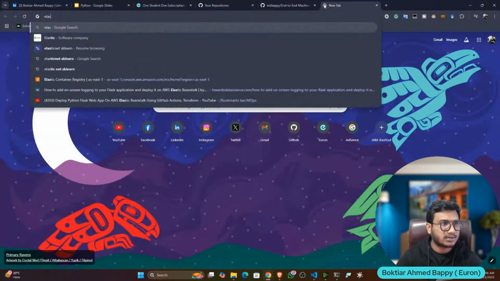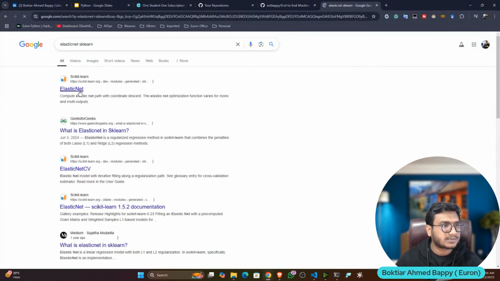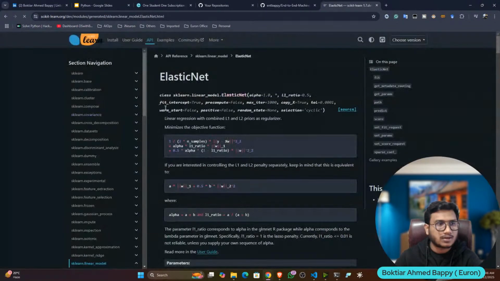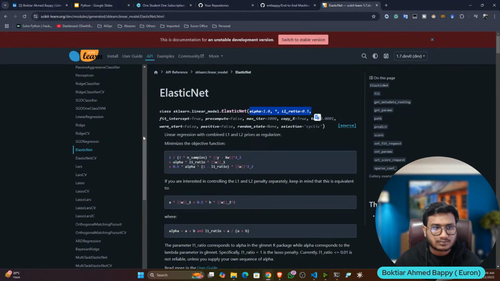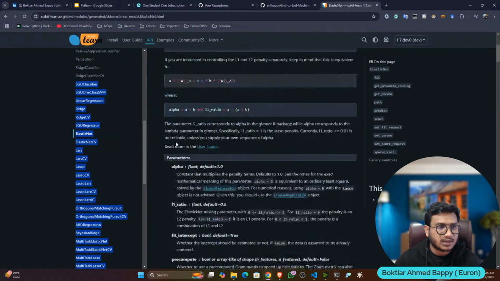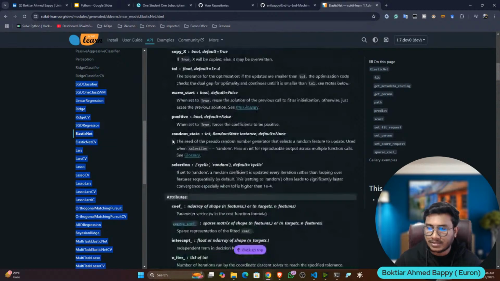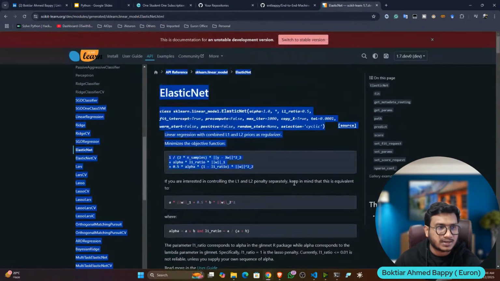Elastic net, sklearn. This model has the regularization parameters alpha and L1 ratio. I think you have learned this in your machine learning course, right? So we'll use this model. You can use any regression model, it's up to you. But let's try to use this elastic net model.